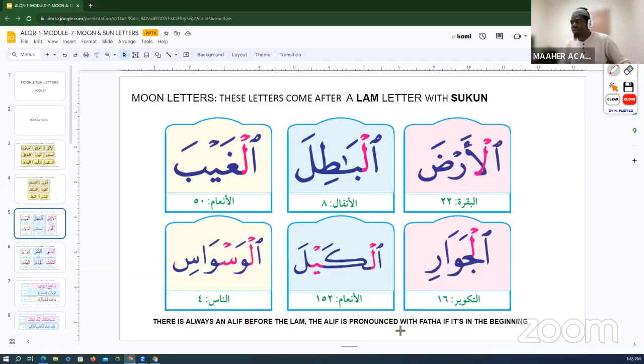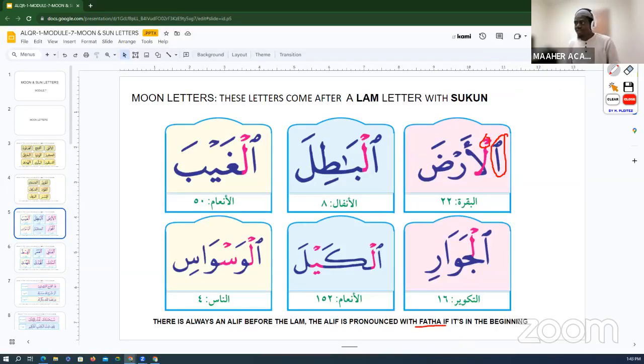If you see this kind of alif in the beginning of any word, and it's connected to a lam al-Qamariya, this kind of lam that has sukun, you will always pronounce this alif with a fatha. There's always a lam after it, and if the lam is in the beginning of the word, we'll give it a fatha.